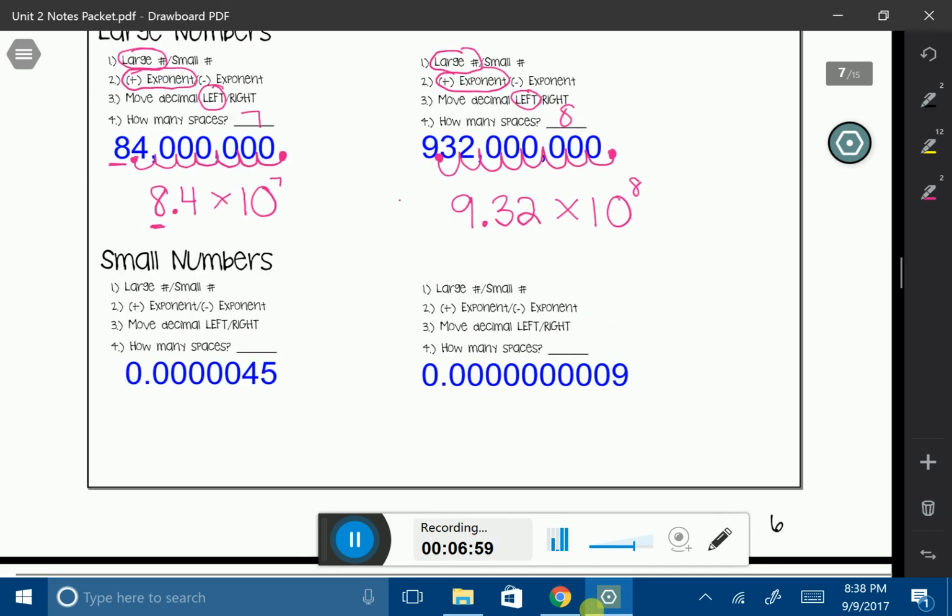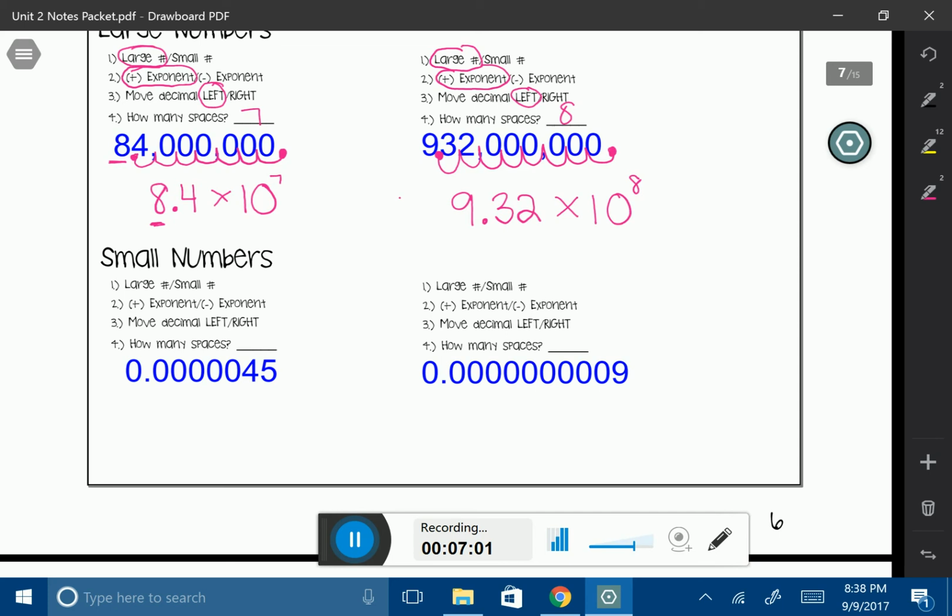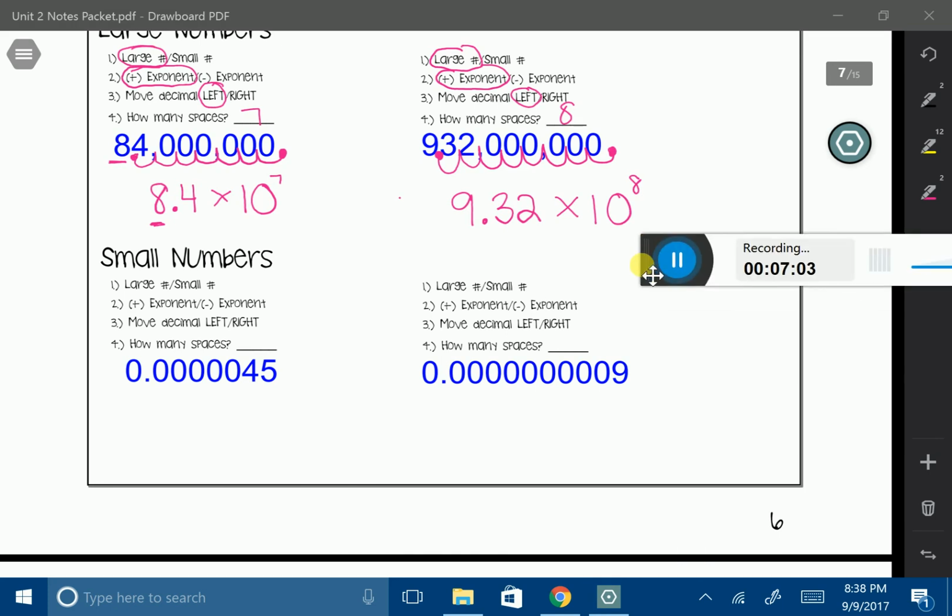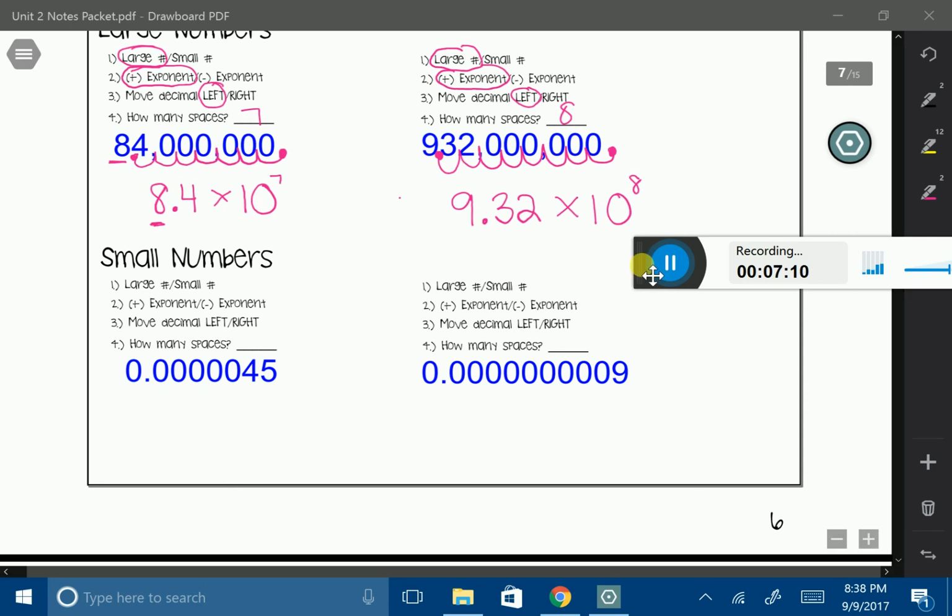All right, let's look at some small numbers and let's see how they're different from each other. Okay, so this next number is small, and I can tell that it's small because it has a decimal in it. So I'm going to circle small number. Small numbers always have negative exponents. In this case, I'm going to move my decimal to the right.